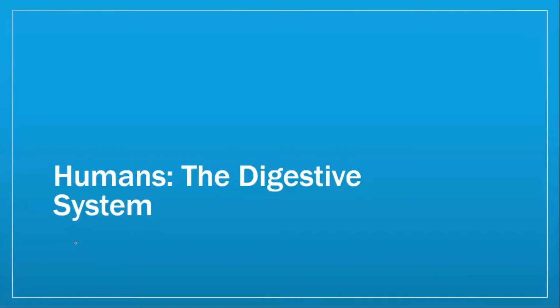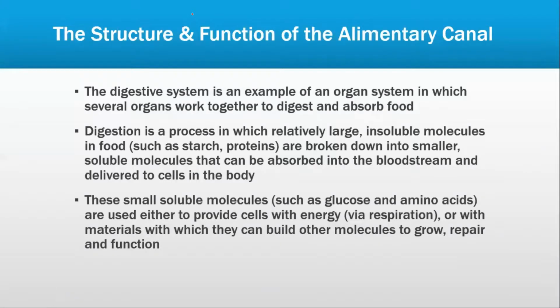Now we'll be starting the digestive system. Of course, like plants in plant nutrition carry out photosynthesis, humans have their own digestive system. Now, what's the structure and function of the alimentary canal?